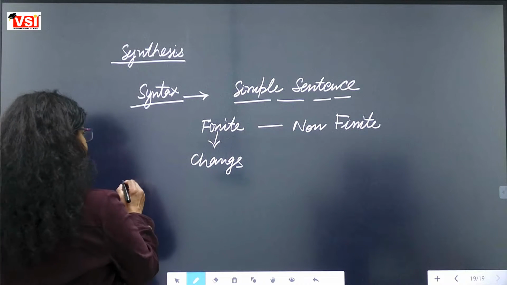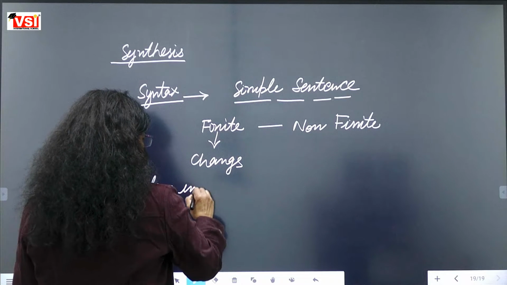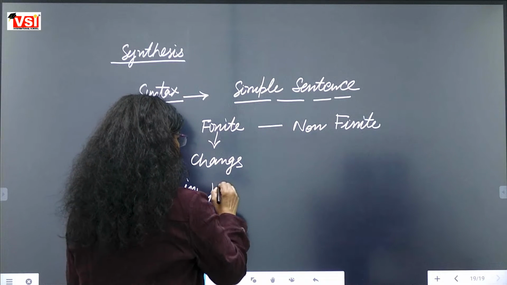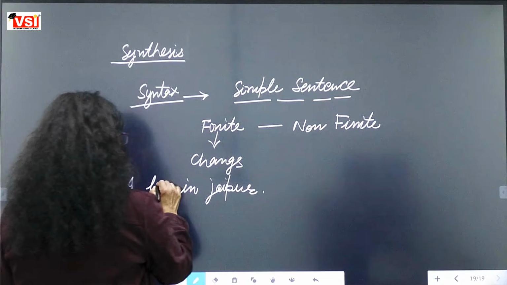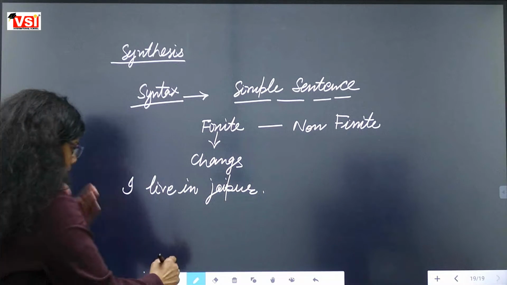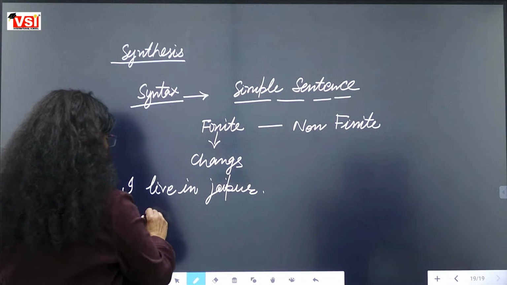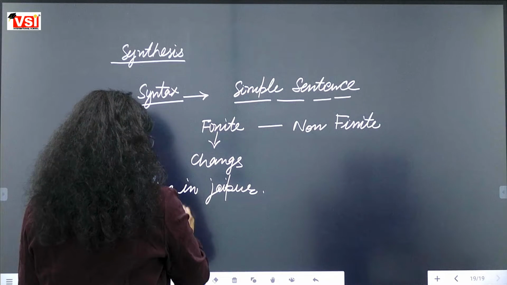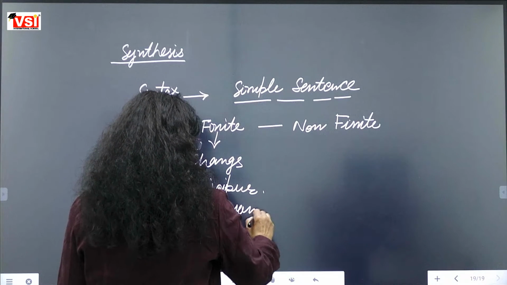As like if I am saying, I live in Jaipur. Fine. Right now, I live in Jaipur. But if I talk before my marriage, I lived in Haryana. Fine.